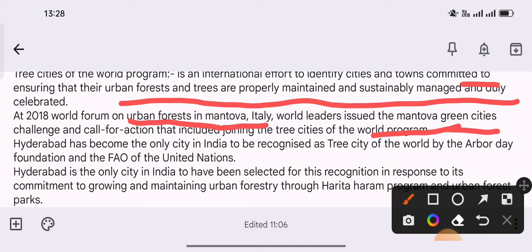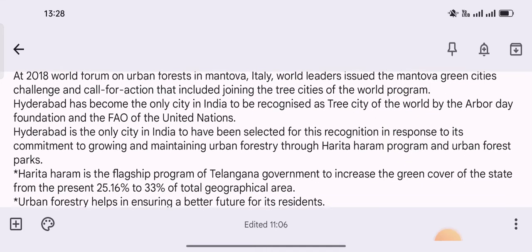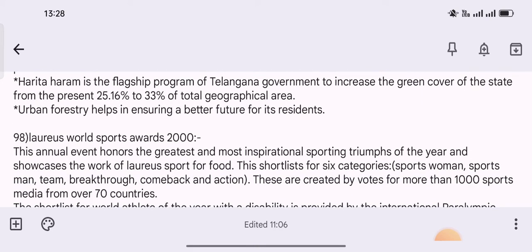Hyderabad has become the only city in India to be recognized as a Tree City of the World by the Arbor Day Foundation and the FAO of the United Nations. Hyderabad is the only city in India selected for this recognition in response to its commitment to growing and maintaining urban forestry through the Harita Haram program and urban forest parks.